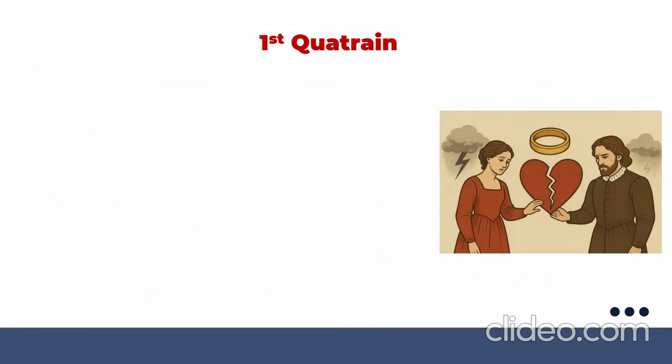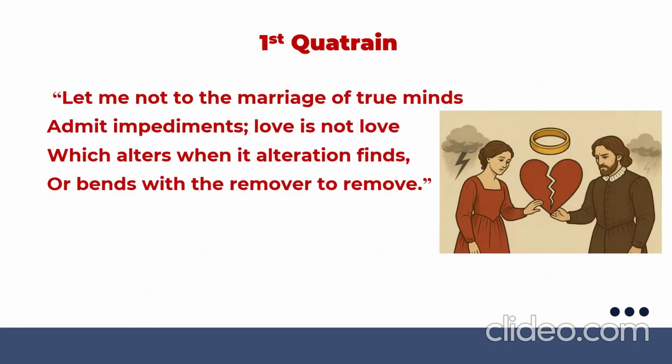So the very first quatrain, first stanza: "Let me not to the marriage of true minds admit impediments. Love is not love, which alters when it alteration finds, or bends with the remover to remove." So we'll try to explain each and every phrase of this stanza here.